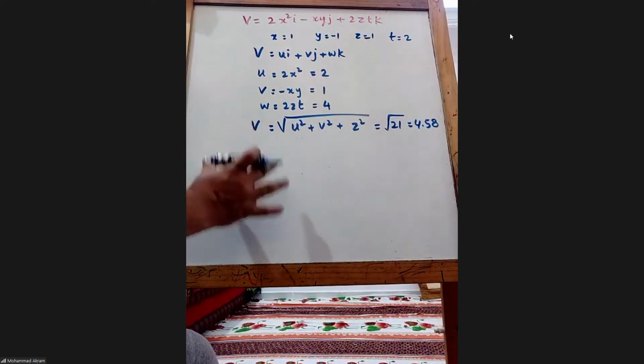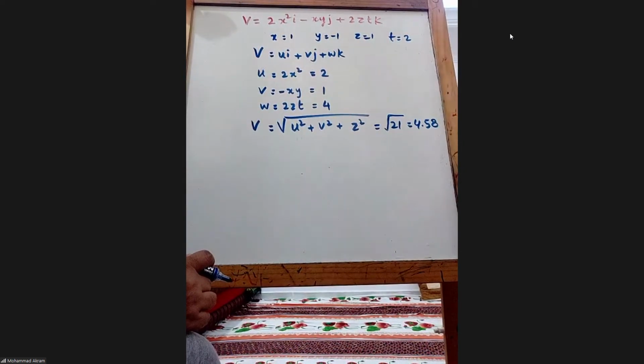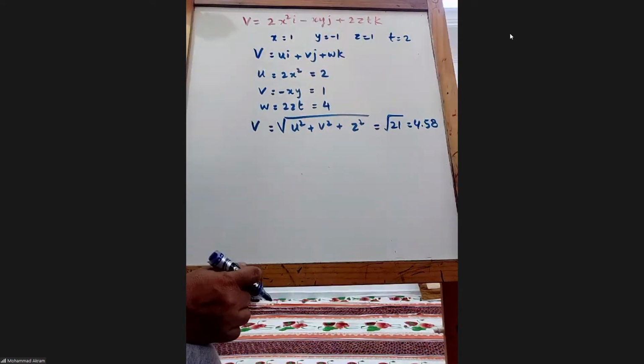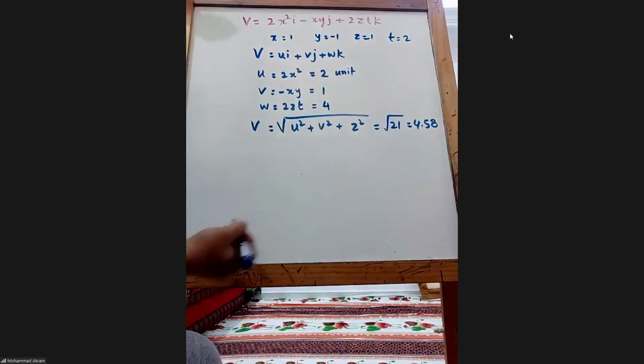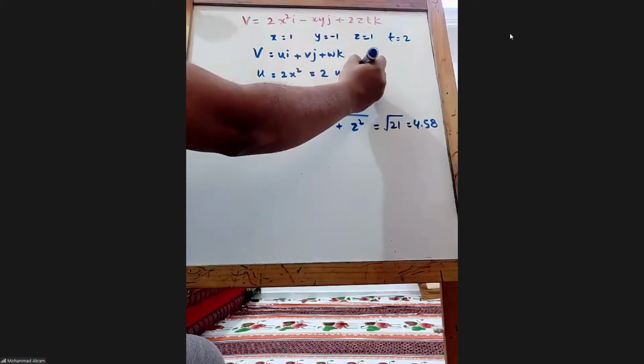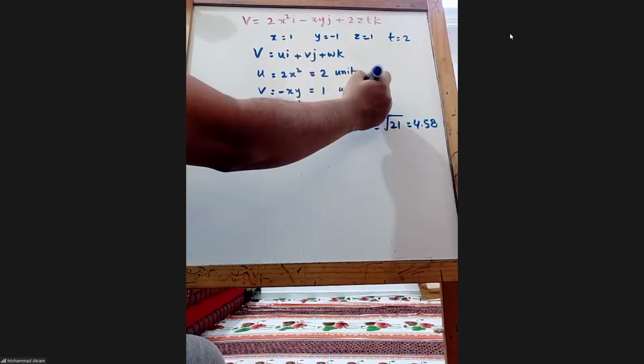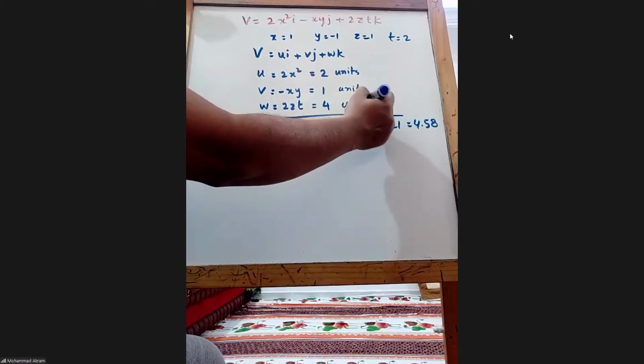Then we need to calculate the acceleration. We completed up to here in the morning class. Since the units are not mentioned, you should just write units. Otherwise, like meter per second or something, we need to.